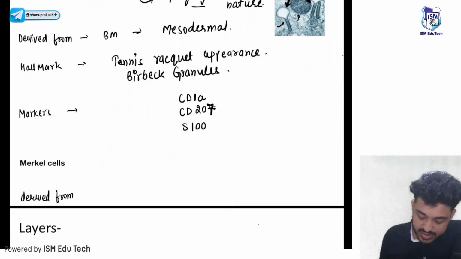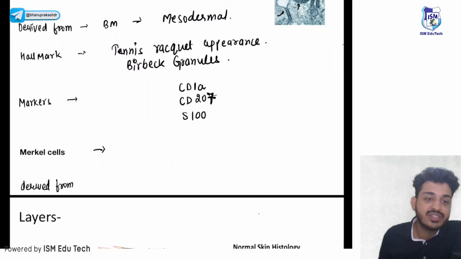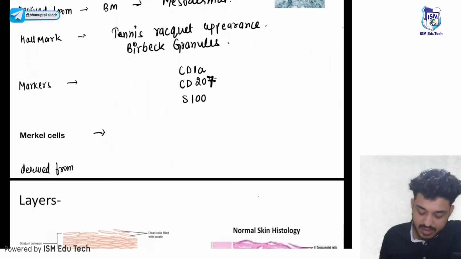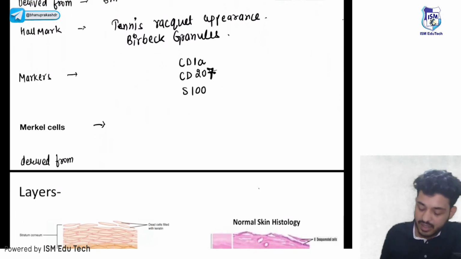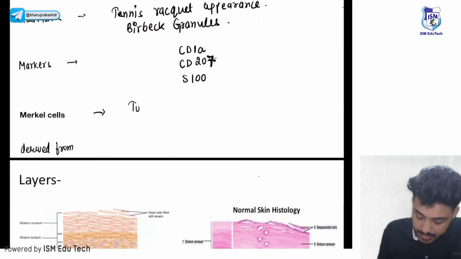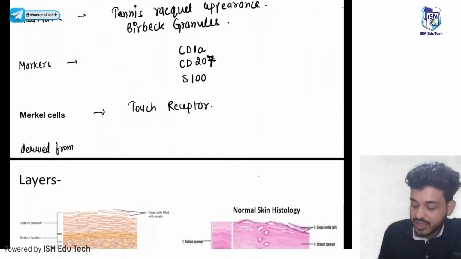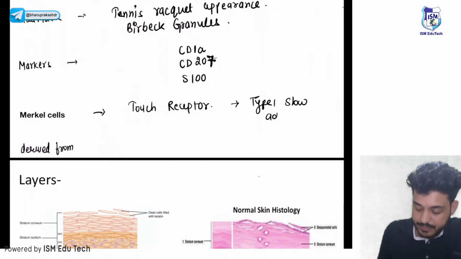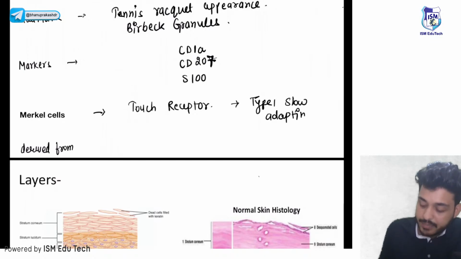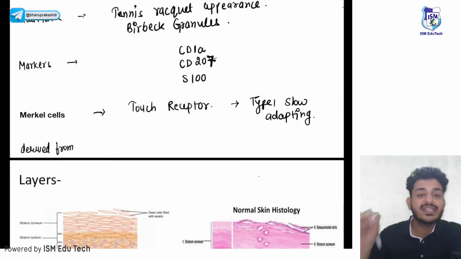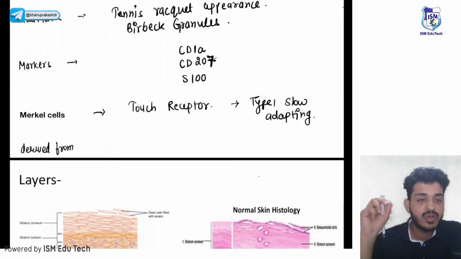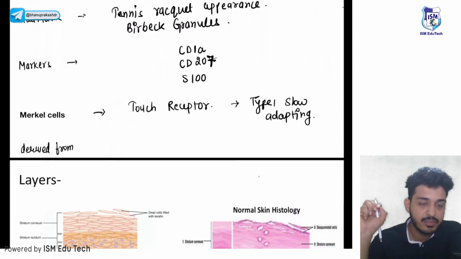The fourth cell that we are going to study is your Merkel cells. Merkel cells are basically touch receptors. They are type 1 slow adapting touch receptors. कहाँ पर होंगे Merkel cell? They are present in stratum basale.